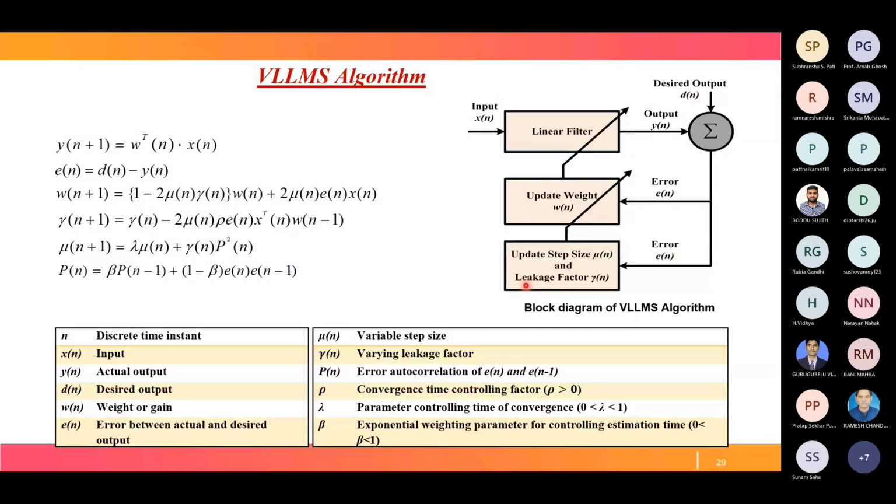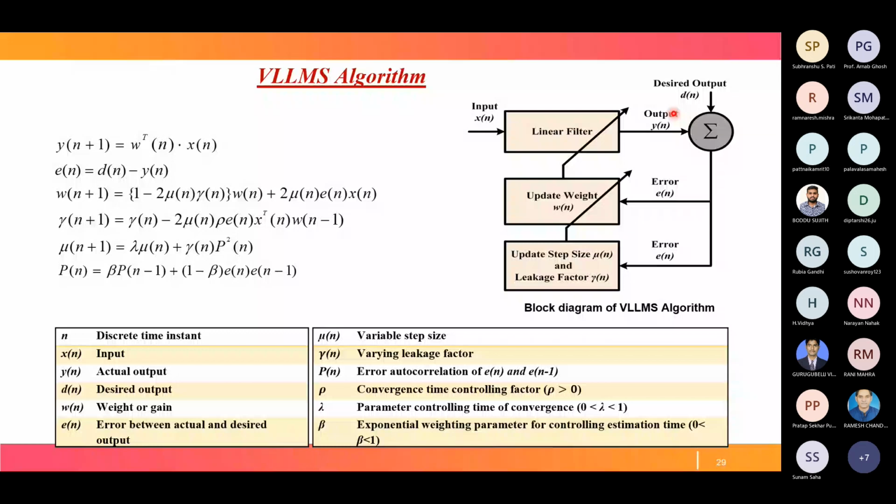So using this error, the updated step size and the updated leakage factor, the weight is updated. Then the updated weight is multiplied with the input signal to get our output. This output again may not be the same as our desired output, then the error is generated. In this way, the process continues in the VLLMS algorithm for getting the output. So this scheme is used here.